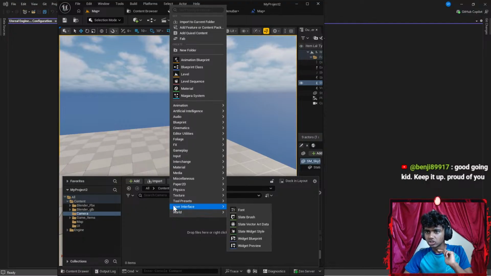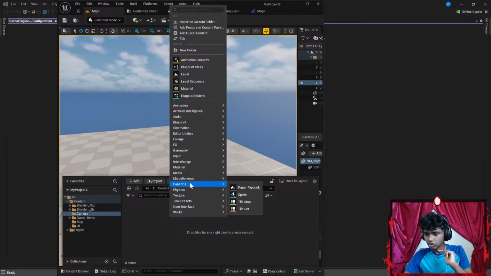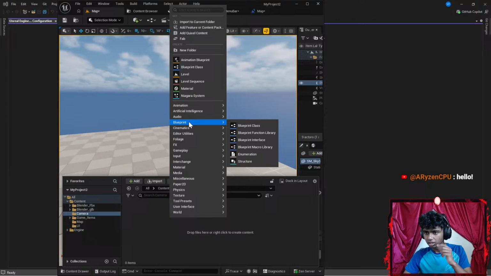Okay, C++. Do I see C++ here? 2D arrays. Okay, materials. I see blueprint here. Okay, I do not see a C++ here.